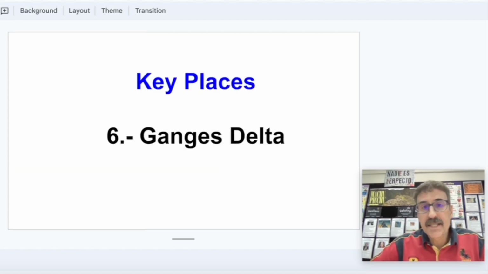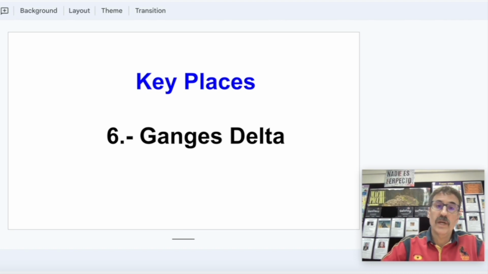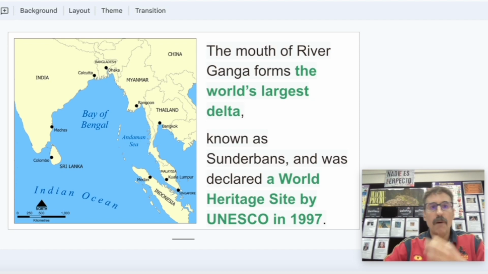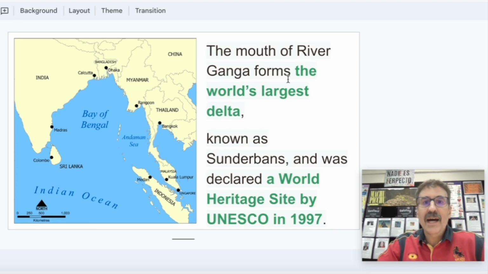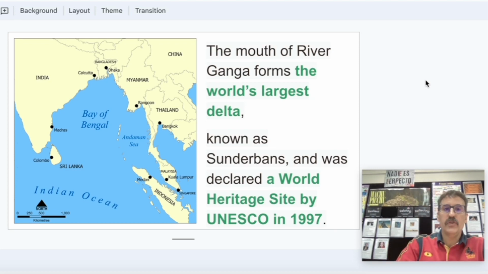The last key place that I would like to mention related with geography is the Ganga Delta. So this is India, this is the Bay of Bengal, and here we have Calcutta. This is where the Ganga River goes, and finally it's going to end up here. The mouth of River Ganga forms the world's largest delta, known as Sundarbans, and was declared a World Heritage Site by UNESCO in 1997.